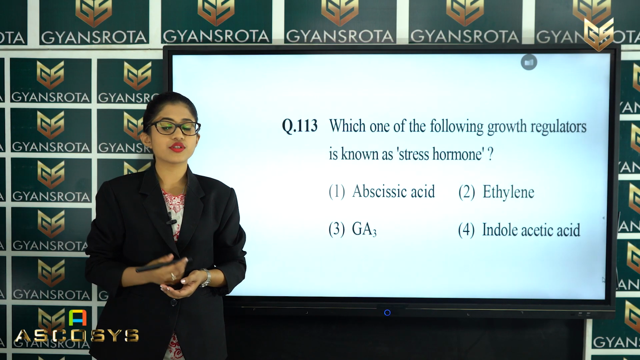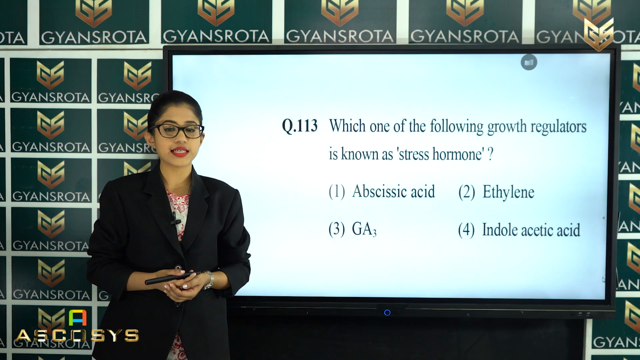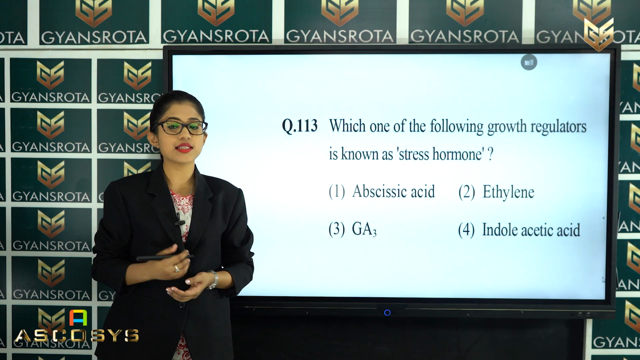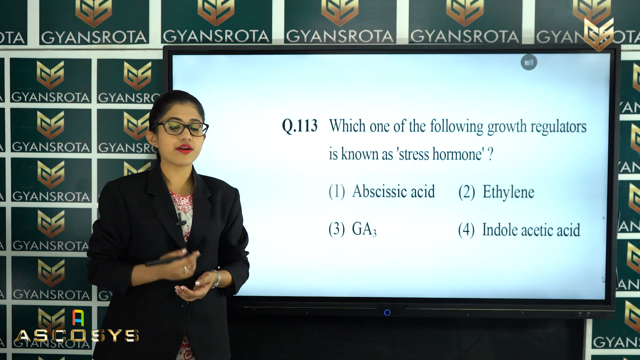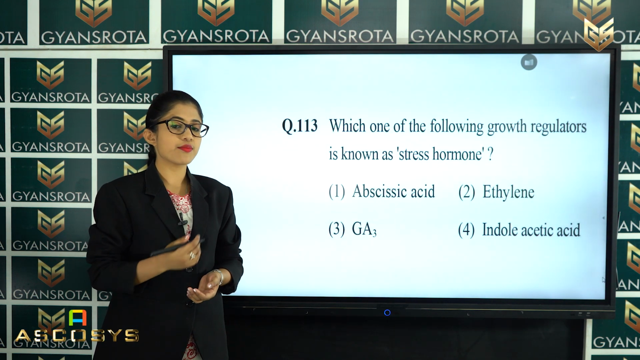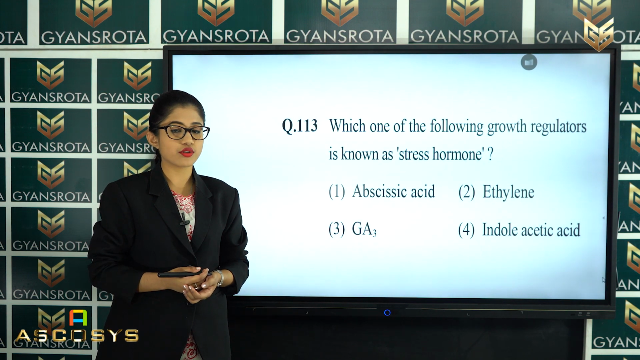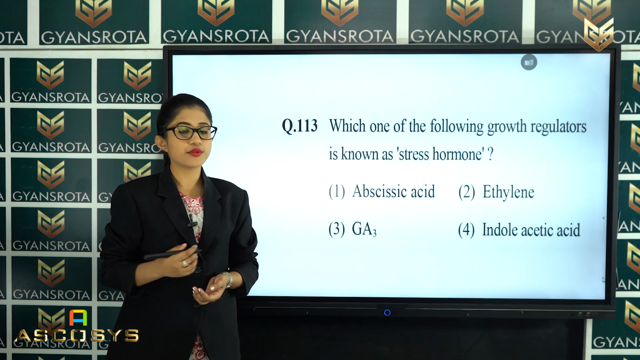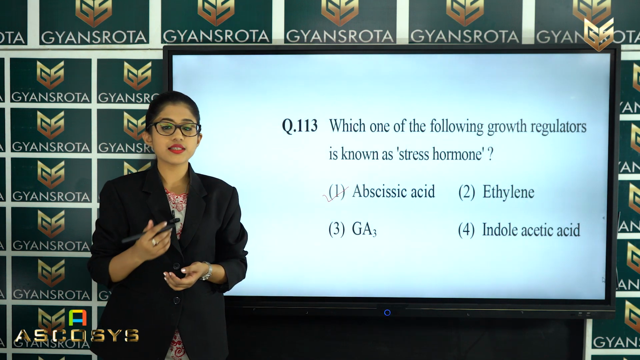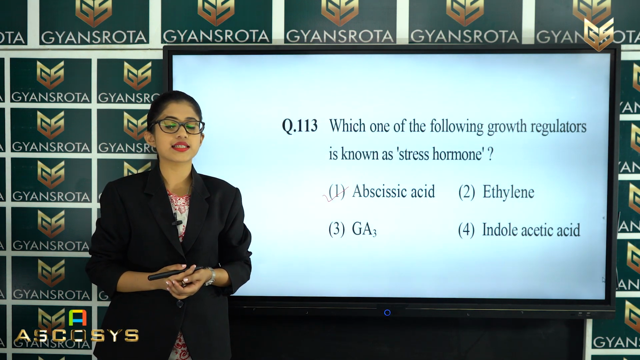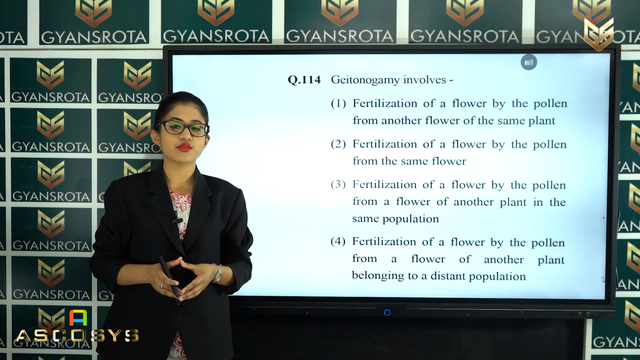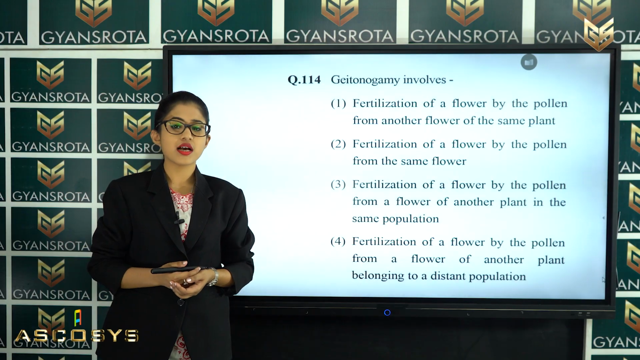So, this question has directly come from your NCERT textbook of the chapter Plant Growth and Development. While discussing the plant hormones, we have discussed all these terms which are mentioned in these options. So, which among these is the correct answer for this question? That is option number 1, that is abscisic acid. So, abscisic acid is the correct answer of this question. Now, the next question is question number 114.